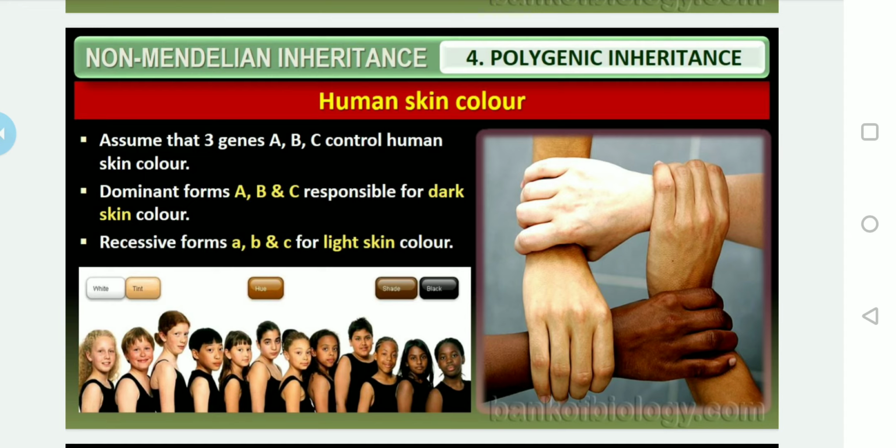In humans, dark skin color is the dominant. Okay, what about the recessive? Yes, small a, small b, small c for the light skin color or fair color are considered the recessive forms.